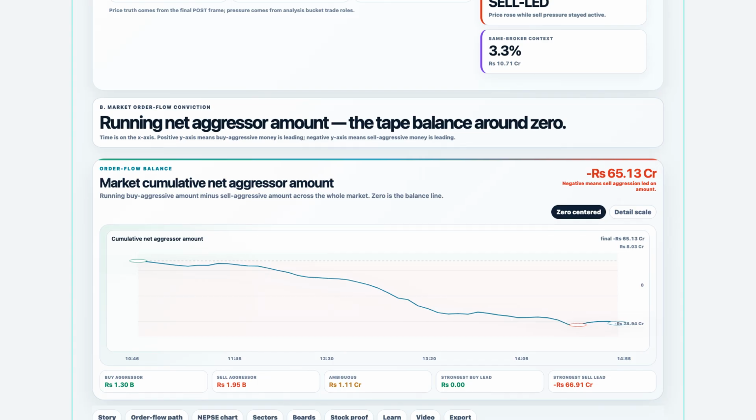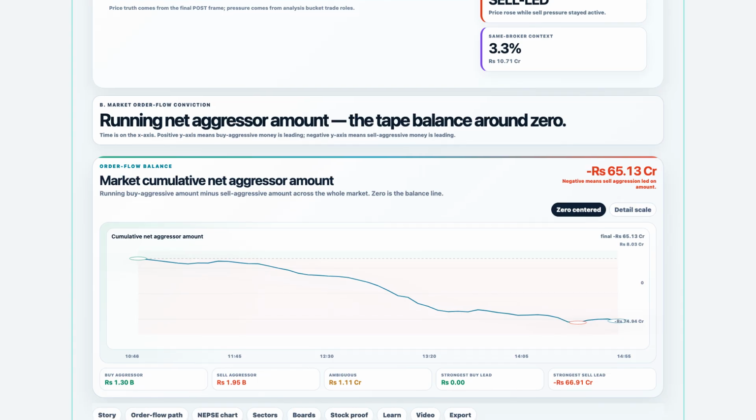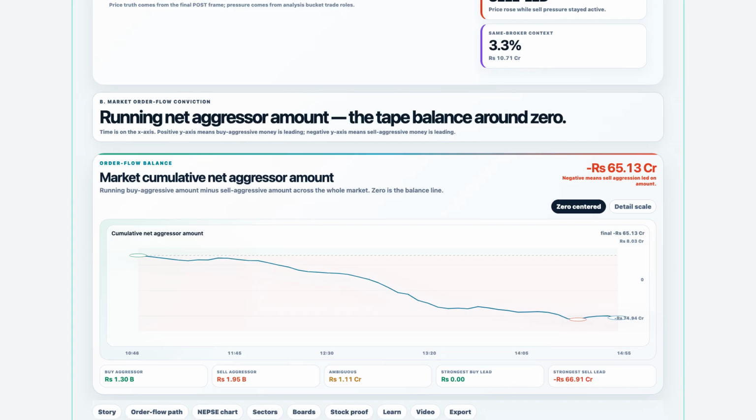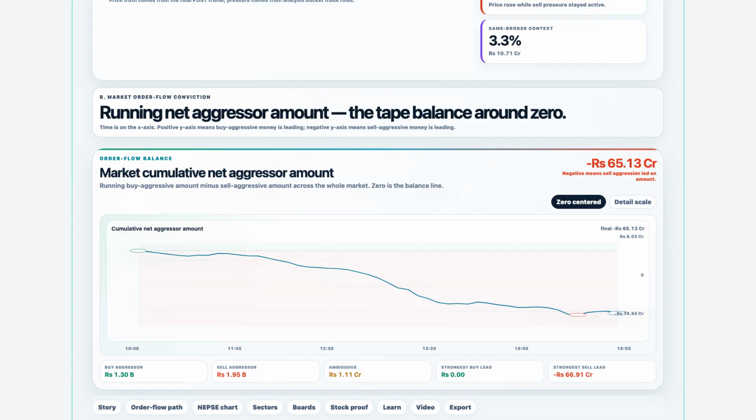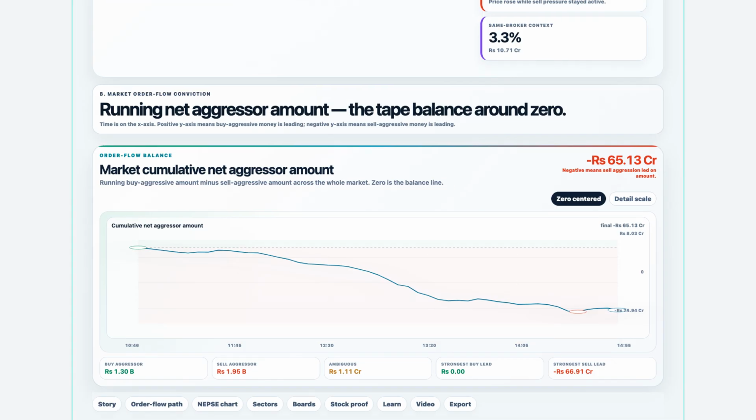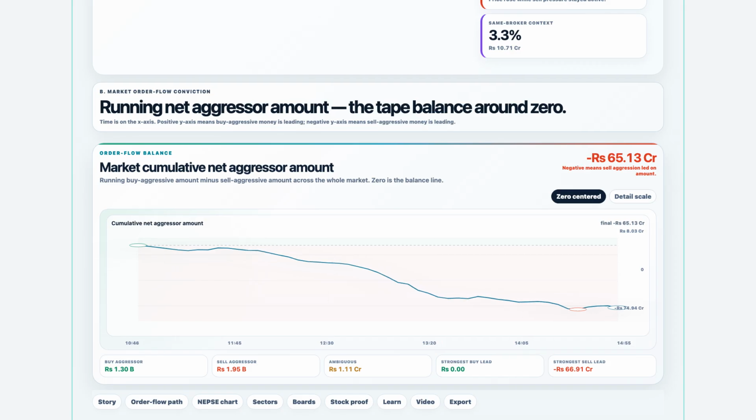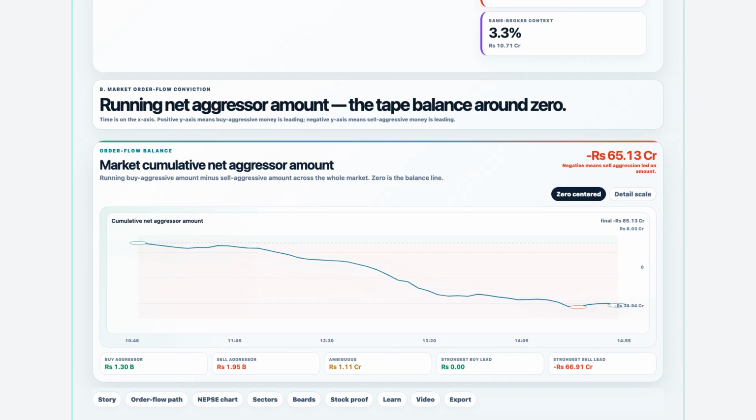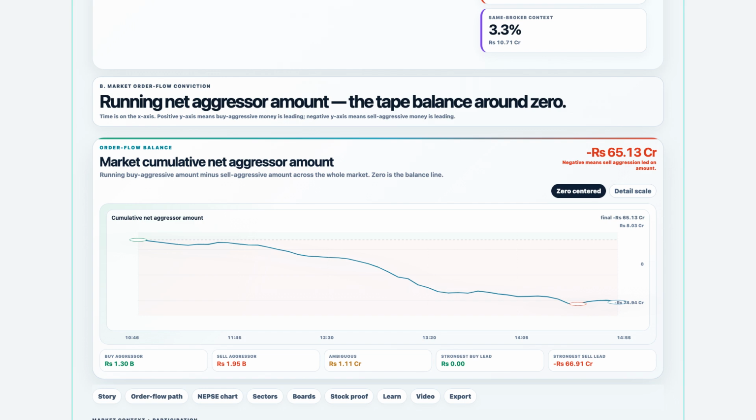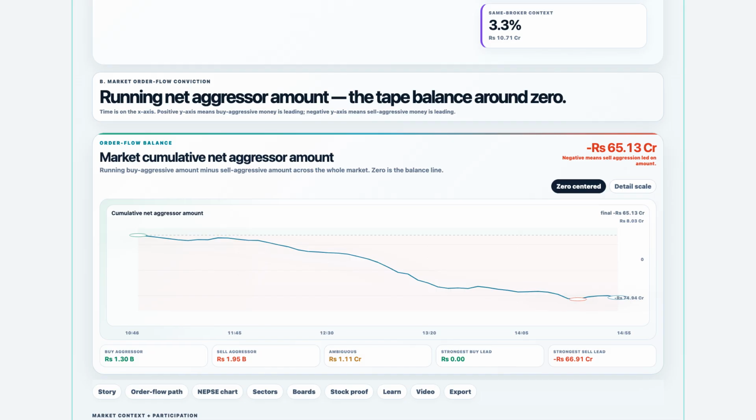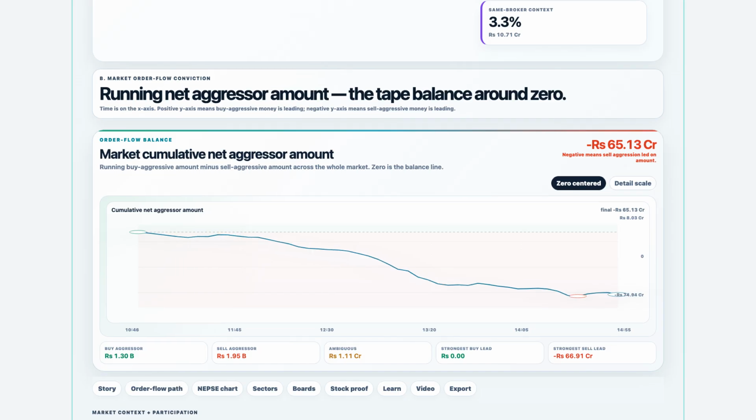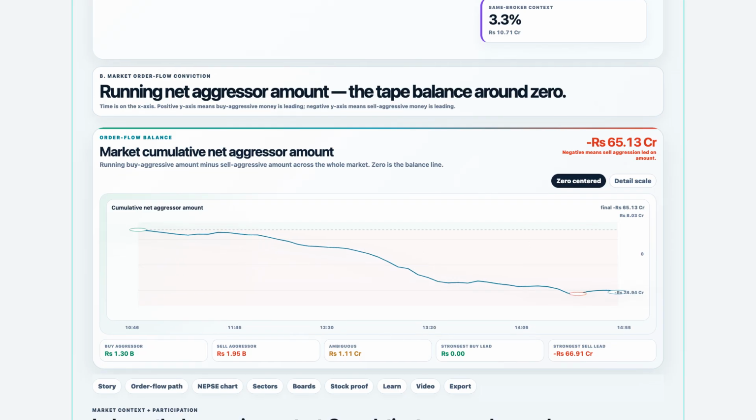651,333,645.27 rupees. On quantity, buy aggression was 2,391,949 shares. Sell aggression was 3,799,300 shares, and net aggressor quantity was minus 1,407,351. That is why the hero is not just saying the market fell. It is saying the selling side controlled the tape.